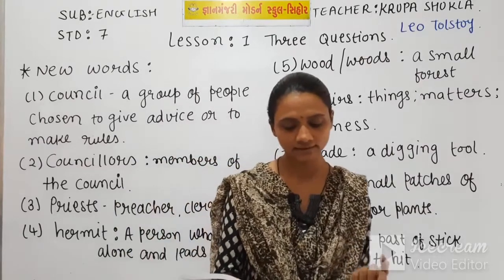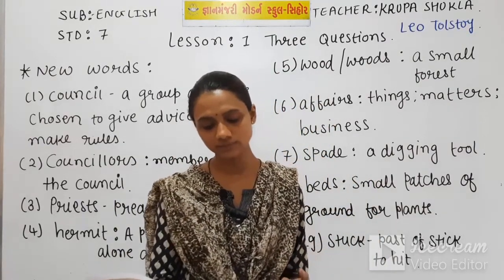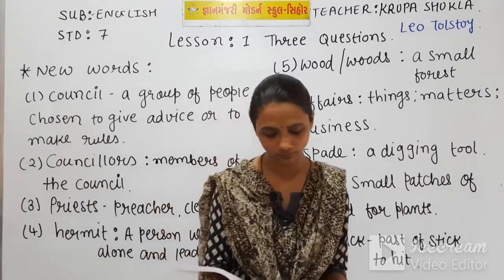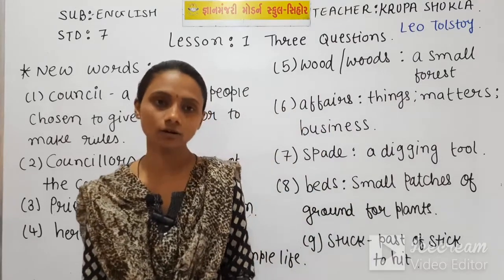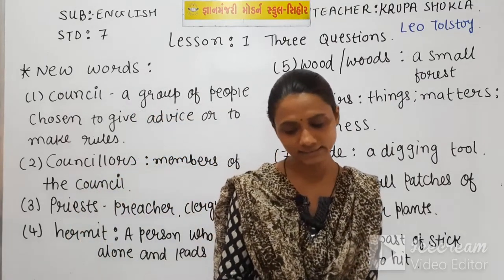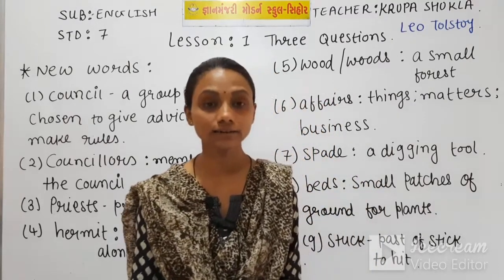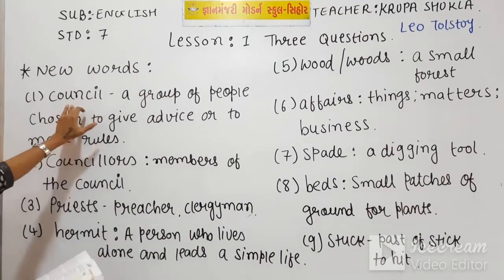Yet others said that the king needed a council of wise men who would help him act at the proper time. Now the third suggestion the king got for his first question was that the king needed a council. Here we get one word, that is council, which is written here.